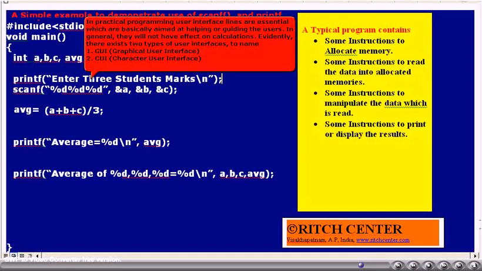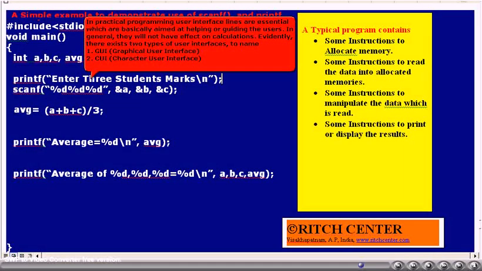So, for example, if we include a simple printf statement, enter 3 students' marks, before the scanf function, and we compile the program and run it, then we may get on the screen, enter 3 students' marks. That message will appear on the screen while the program is running. After seeing this message, the user will know that he has to enter 3 numbers. These types of statements are called user interface statements. They will guide the user.